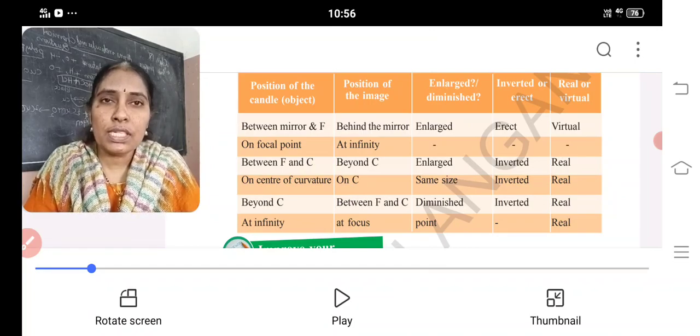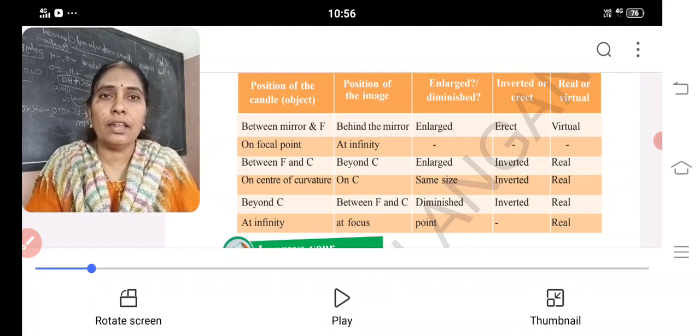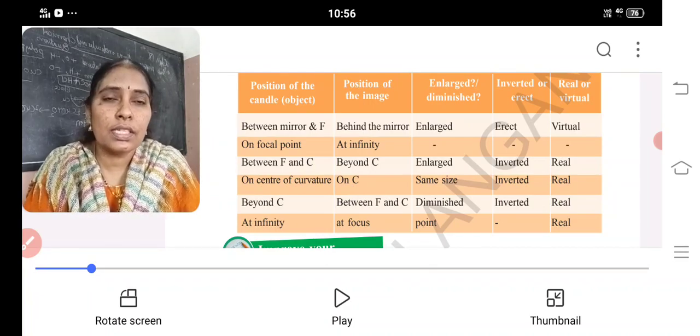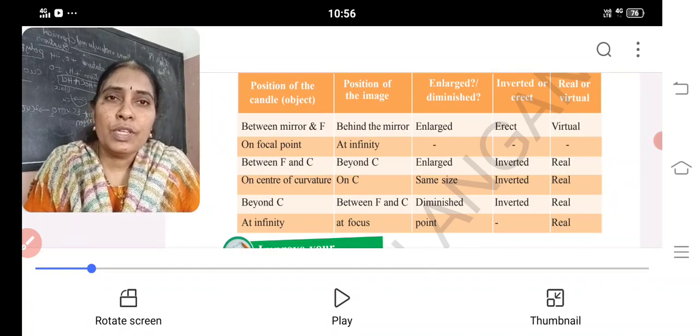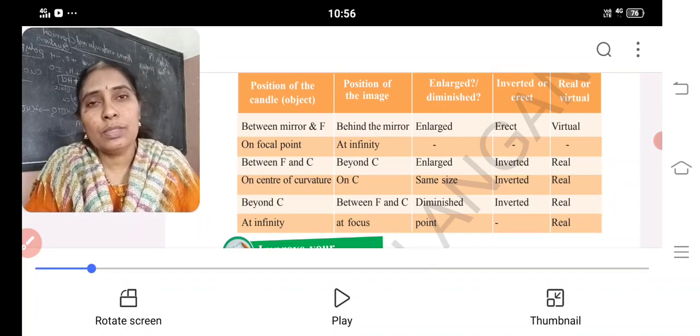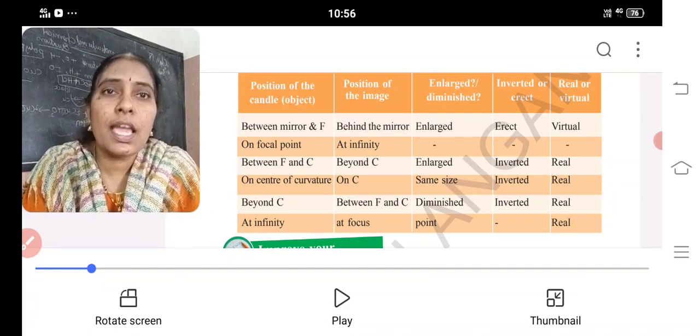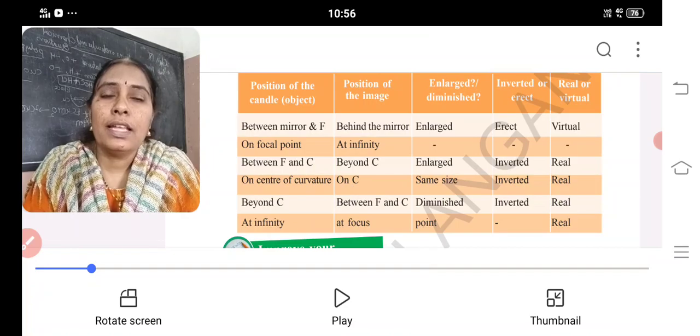What is meant by virtual? The image which cannot be caught on a screen, but can be seen directly in a mirror. Such images are said to be virtual images. Clear? What is the position of the object? Between mirror and F, between pole and F. Where will you get the image? Behind the mirror. It is not caught on a screen, the image is behind the mirror, that's why it is said to be virtual. Which type of image? Enlarged, looks big and straight.